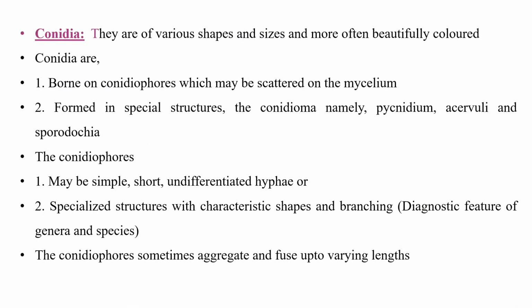Coming to the conidia, conidia take place in the higher fungi, and conidia are of various shapes and sizes, and more often they are beautifully colored. Coming to the characteristics of the conidia, how they appear and how they form special structures in the Ascomycetes: these conidia are generally borne on conidiophores, which bear the conidia, and they may be scattered in the mycelium, or they form in special structures, that is conidiomata. These special structures are of different types: pycnidium, acervuli and sporodochia.